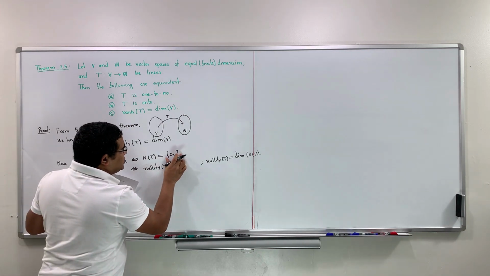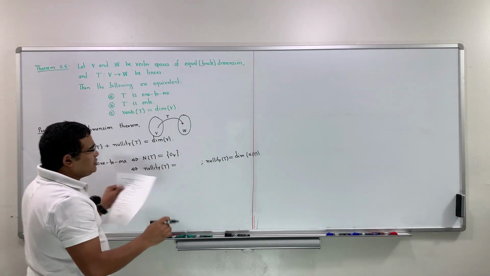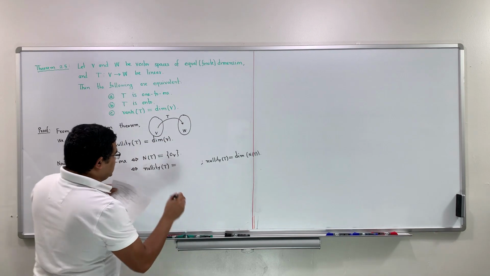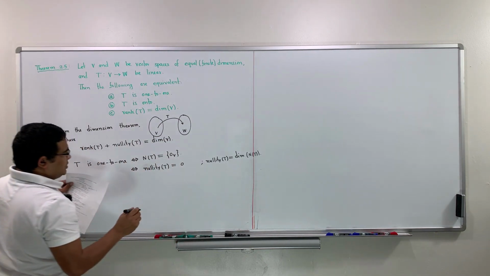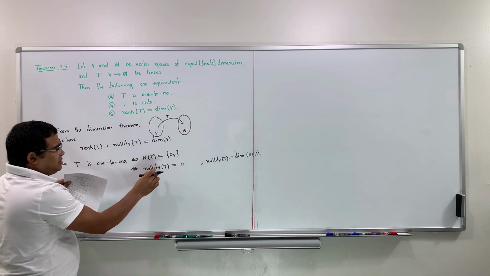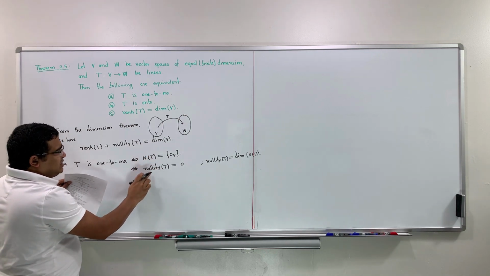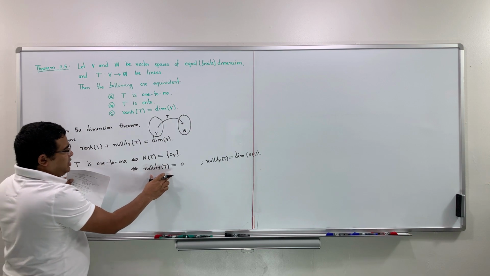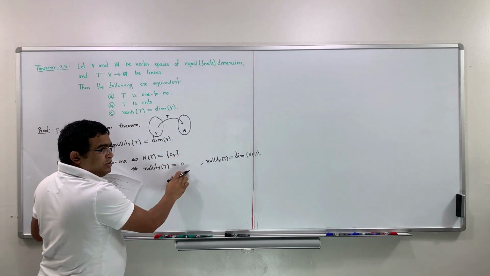And how about the dimension of the zero vector? The dimension of the zero vector is 0. That means we take dimension on both sides: the dimension of the null space is nullity of T, and the dimension of the zero vector is 0.